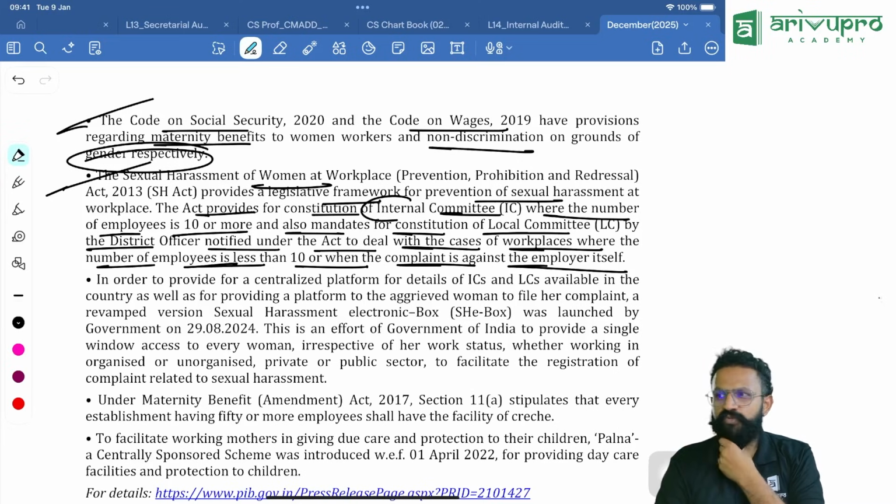Why? Because for companies having less than 10 employees, or let us imagine we have a sexual harassment case against the employer only. We can't go and complain to him only. No. Such cases will come and be complained to this local committee.